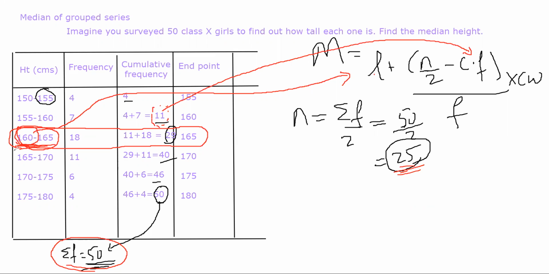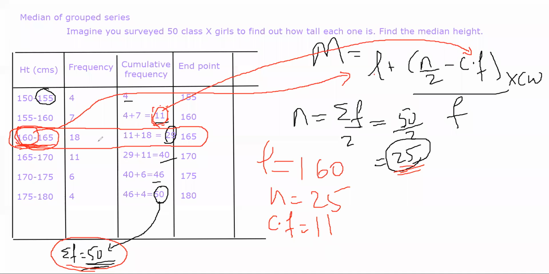Now the lower limit of that class will be your L. So L is equal to 160, n is equal to 25. Cumulative frequency यहाँ पर will be of the preceding class, or cumulative frequency of the preceding median class. ये लेते 11. All right, CF is equal to 11.